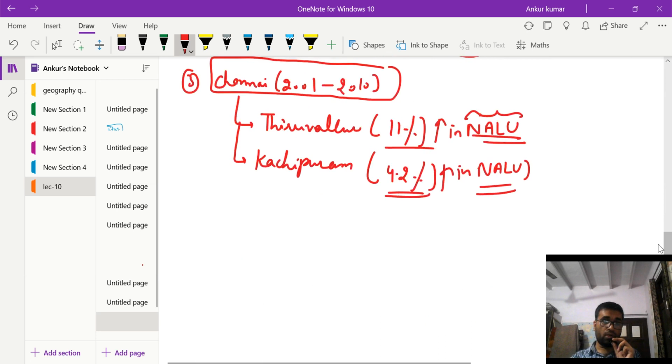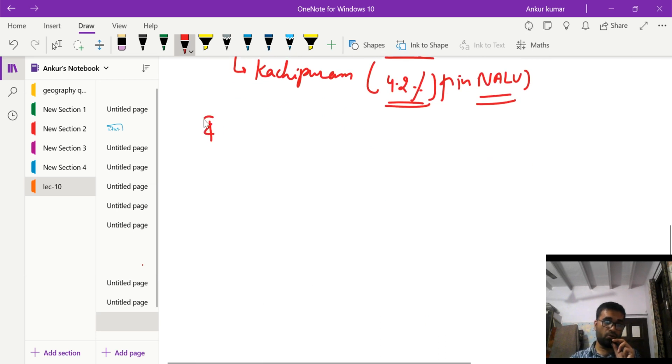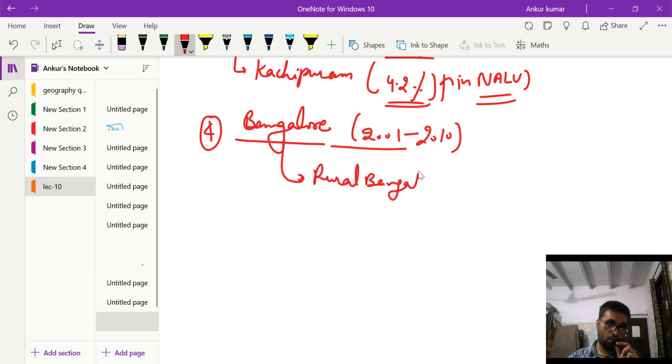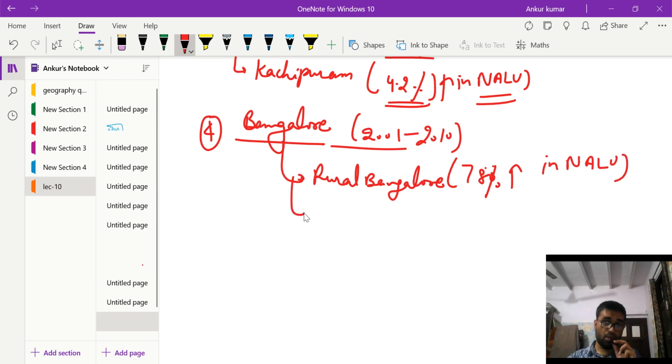Okay. Moving on to the next city, that is Bengaluru. In the 2001 to 2010 period, Bangalore expanded in rural Bangalore and urban Bangalore. Rural Bangalore witnessed a 78% increase in non-agriculture land use area.